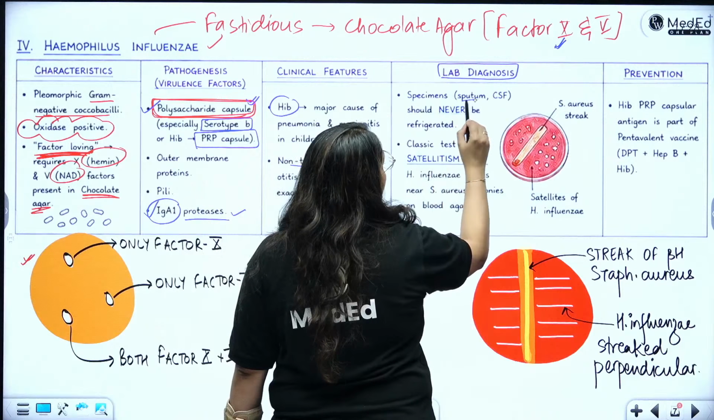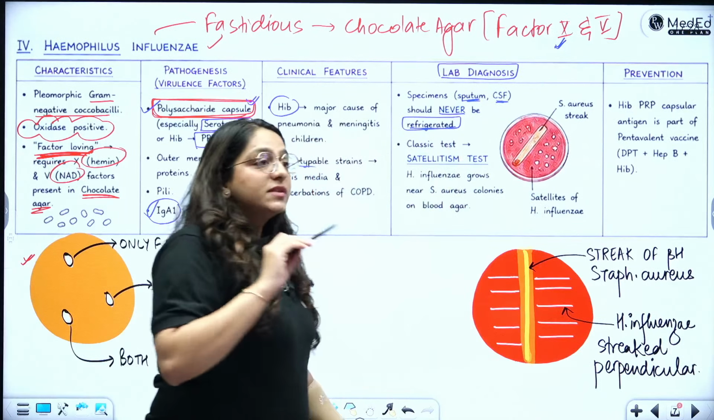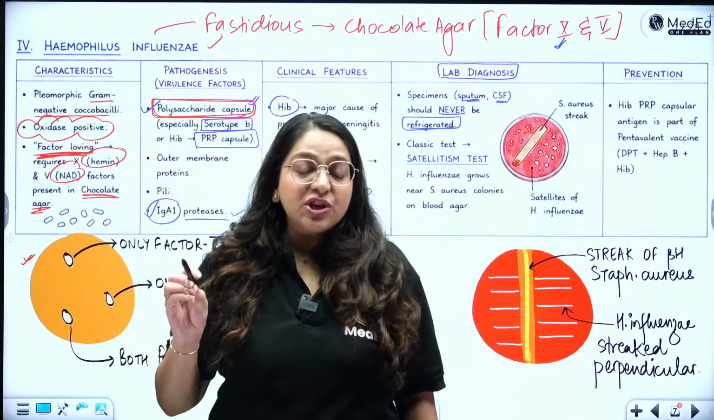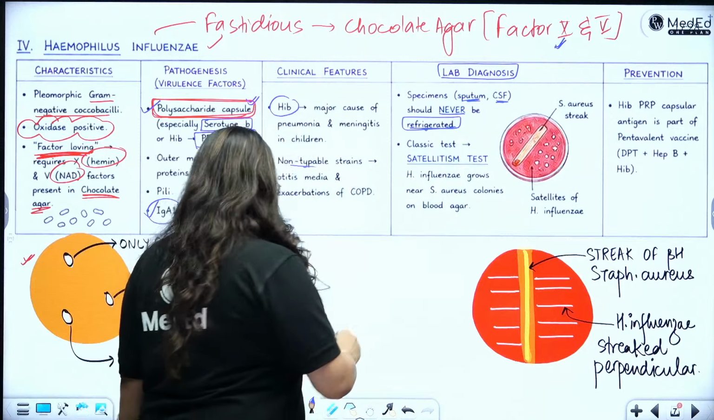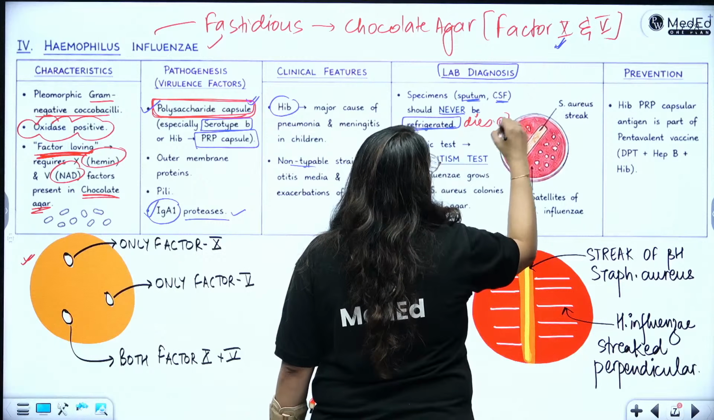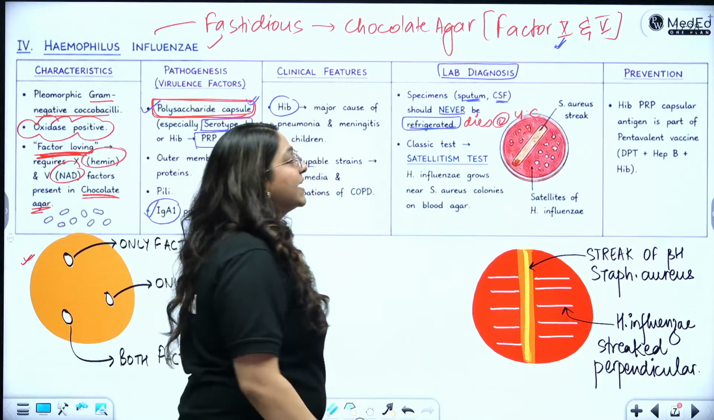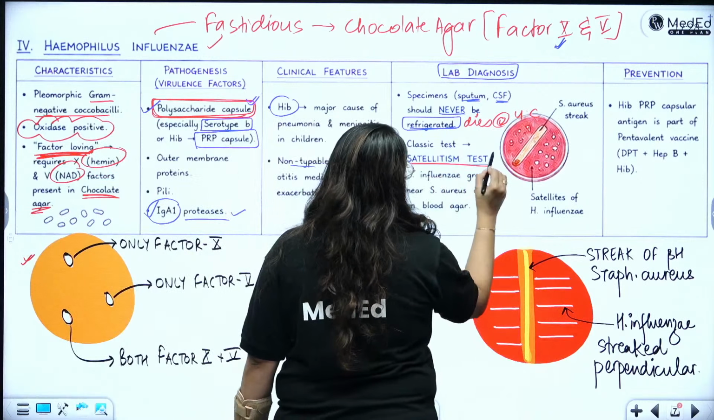specimens, which is either sputum or CSF, and you know CSF should never be refrigerated, because H. influenzae especially does not tolerate cold environments. So H. influenzae dies in the cold temperatures. H. influenzae dies at 4 degrees Celsius. So the classical test which is done for diagnosis is called the satellitism test.